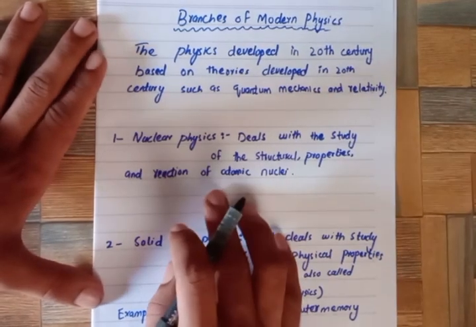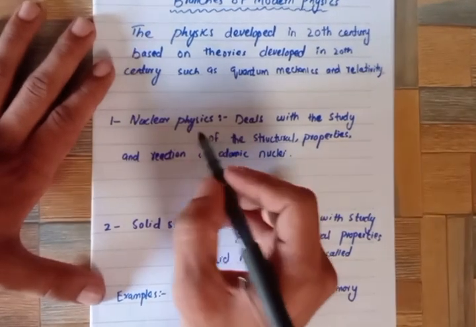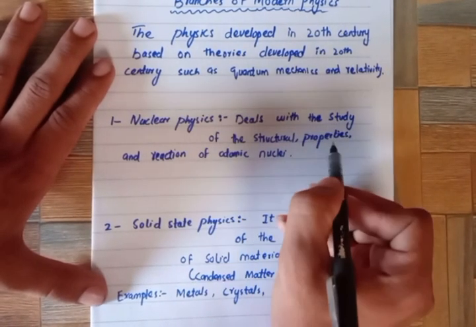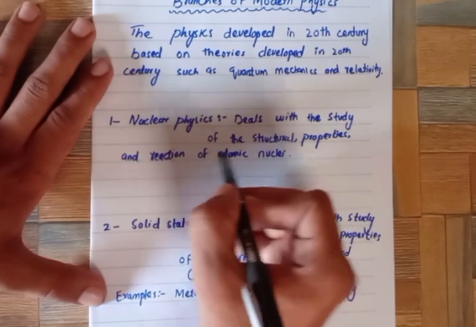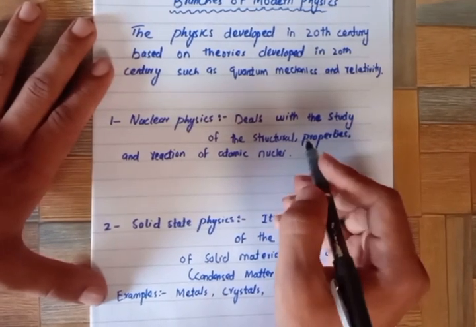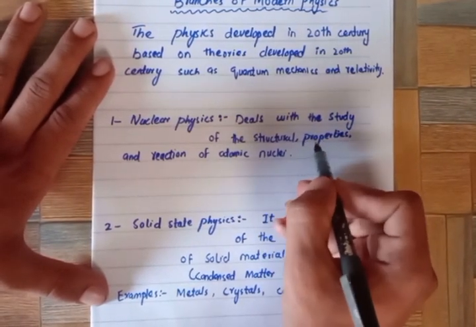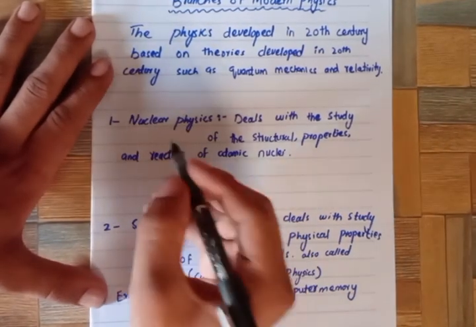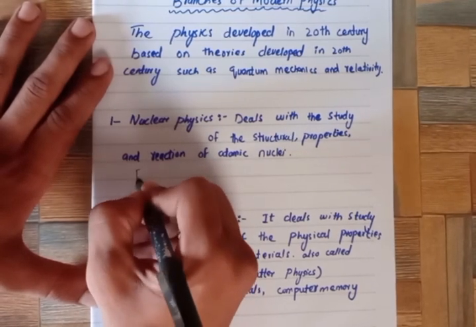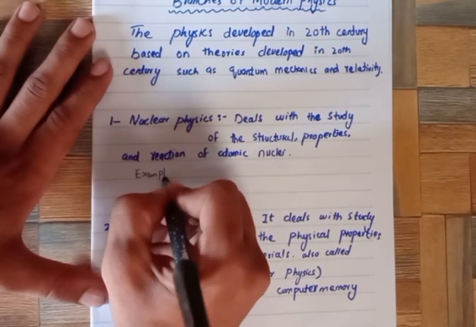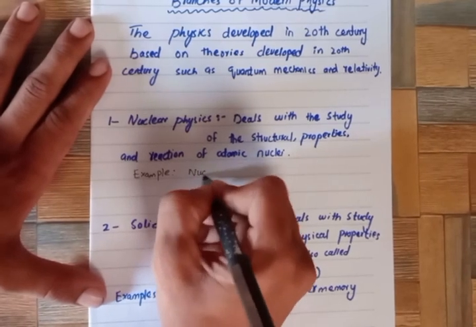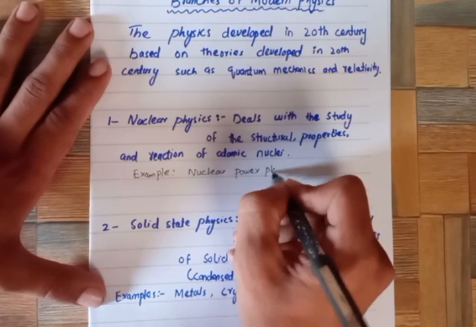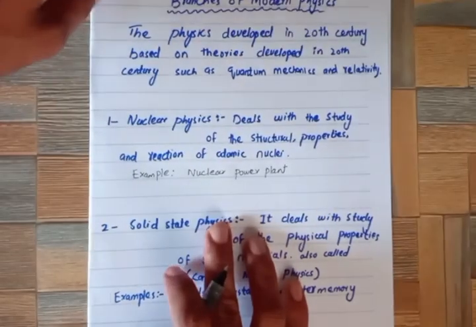The first branch of modern physics is nuclear physics, based on the nucleus. It deals with the study of the structure, properties, and reactions of atomic nuclei. For example, a nuclear power plant.